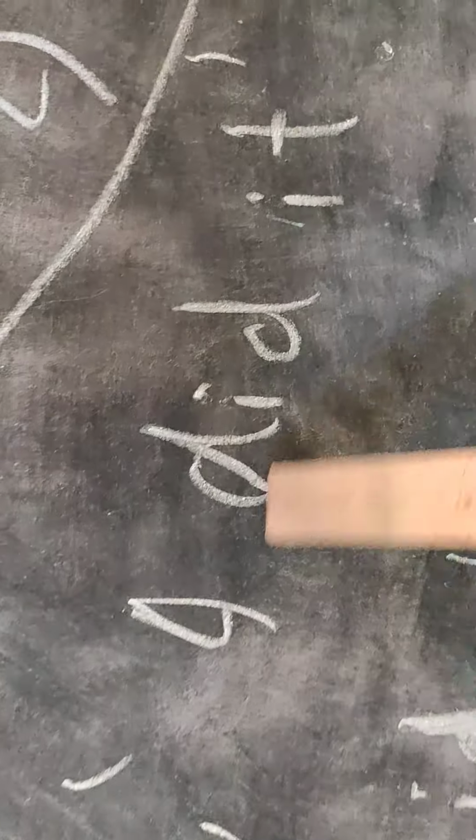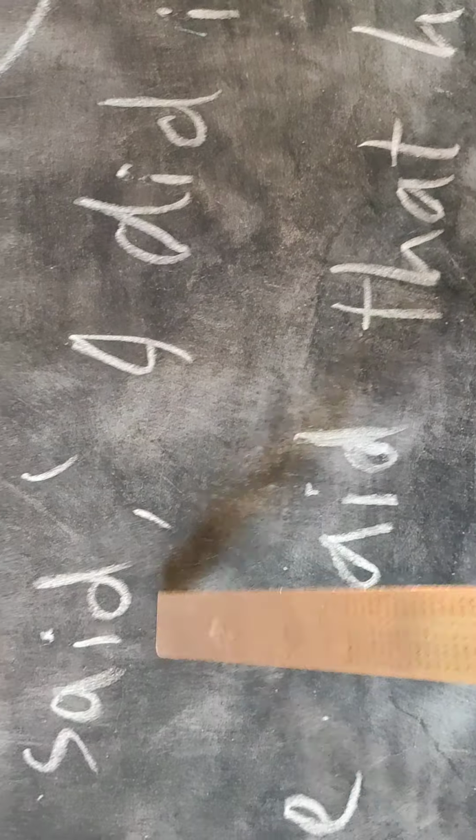If the reporting verb is in past, "said," then you have to change the tense of this verb into past form. Like, he said, I do it. Then you should write, he said that he did it. Whenever it is "do," you have to transfer it into past form. "Do" will become "did."